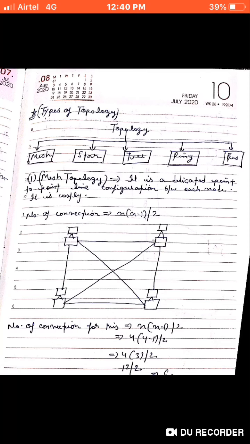I have also solved an example for you. Suppose we take the same example. Here, as you can see, the corners represent the nodes, so here there are 4. We replace the value of n by 4. By putting n equal to 4, we get the answer 6. So this is the simplest formula to calculate the number of connections.